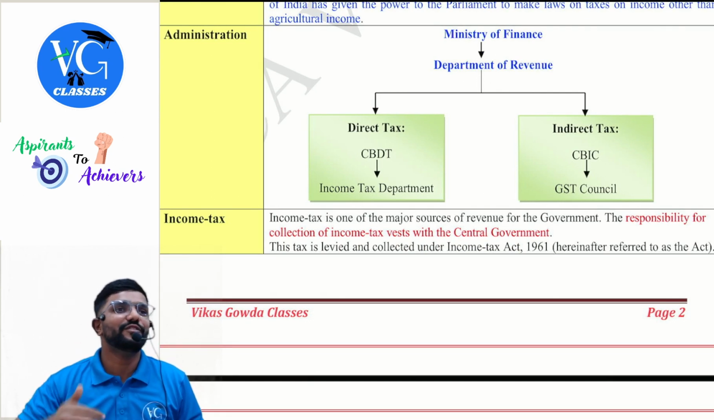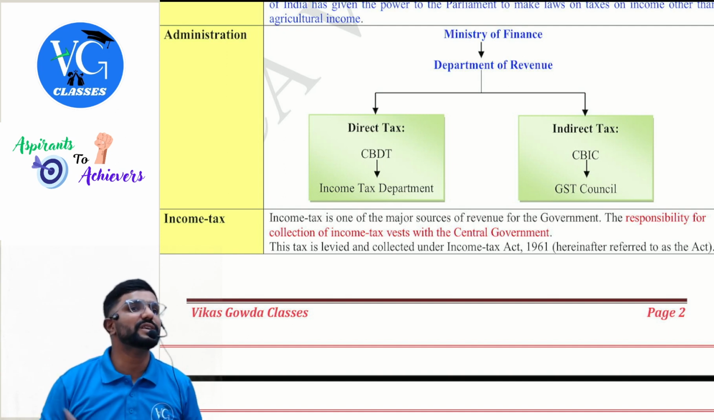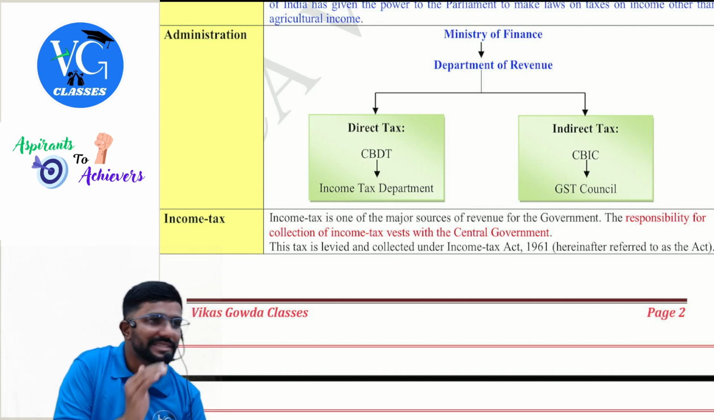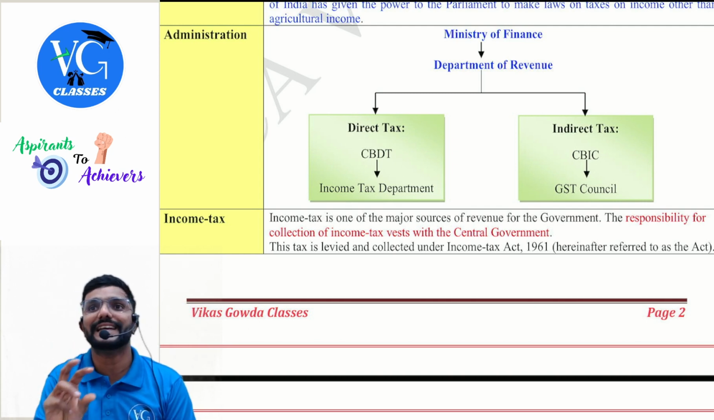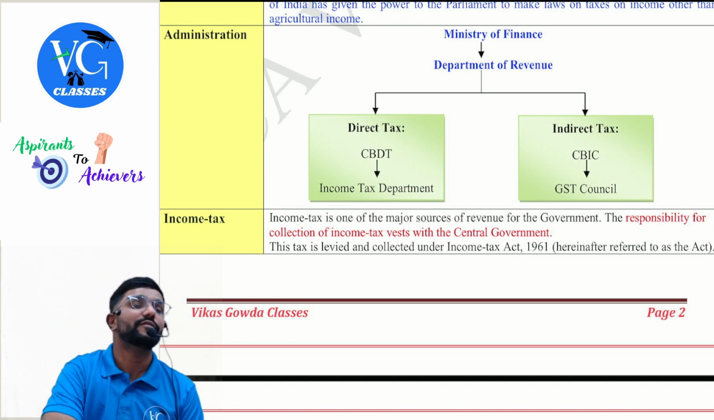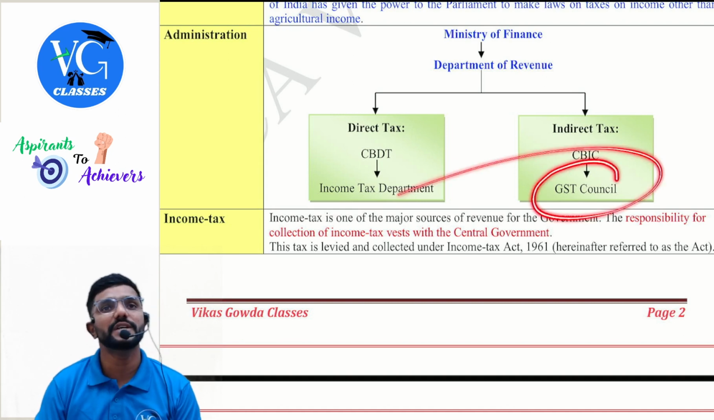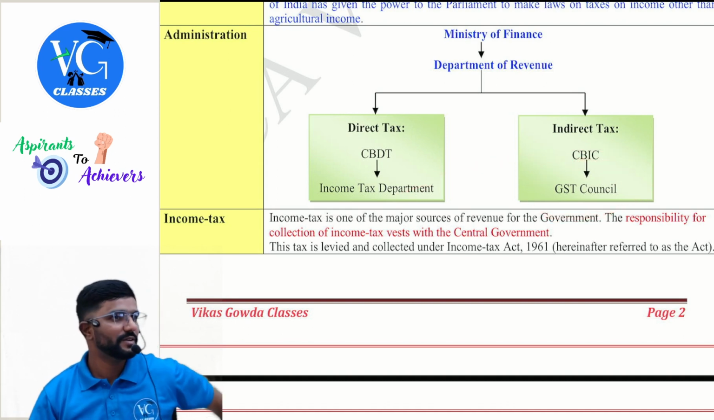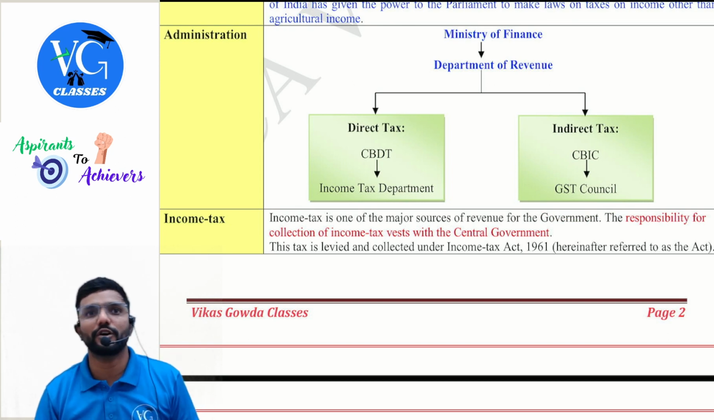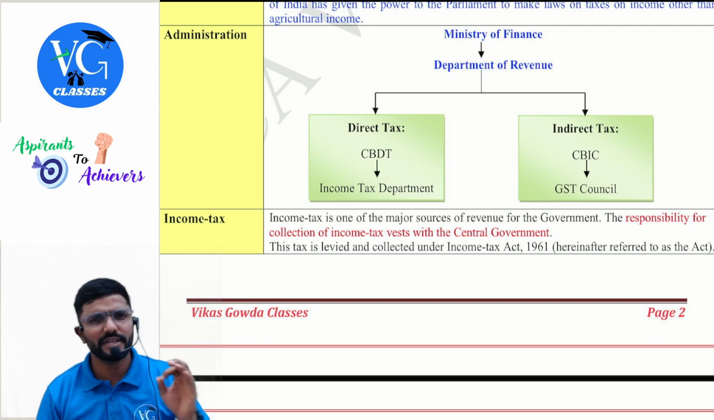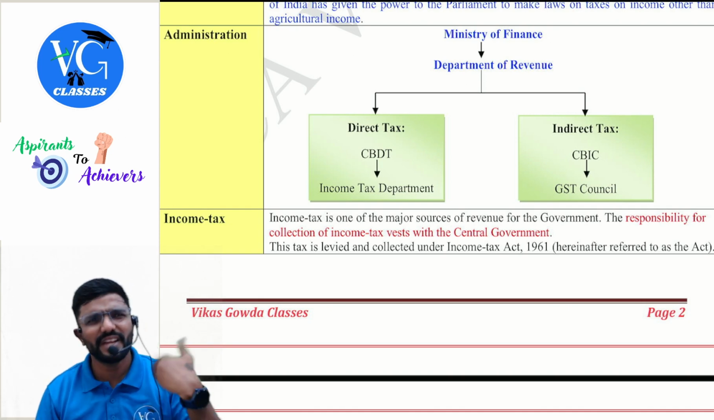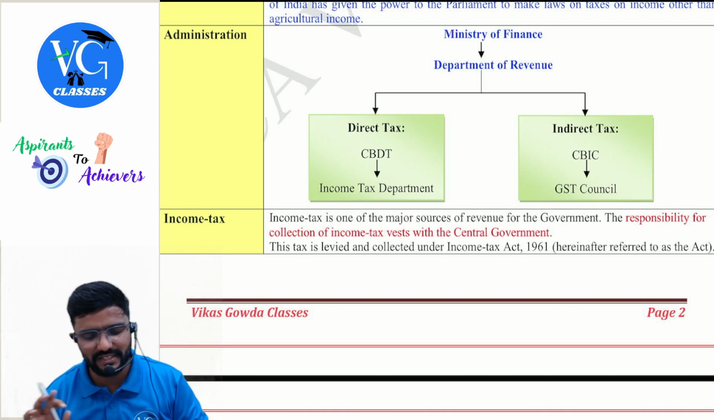Where was I actually? CBDT, CBIC. Now for indirect tax purpose, we have something called CBIC, Central Board of Indirect Taxes and Customs. Previously it was CBEC, but once GST was implemented, they renamed it as CBIC, Central Board of Indirect Taxes and Customs. And under that, for GST purpose, we have something called the GST Council, and Madam is the head. That is Nirmala Sitharaman, the central finance minister, is the chairperson of this GST Council. Yes, central finance minister will be the chairperson. Now, vice chairperson and all, they will select among them.